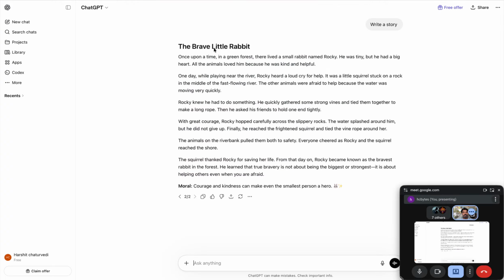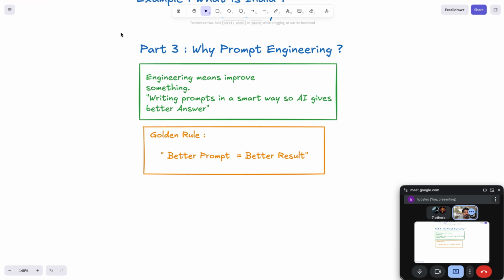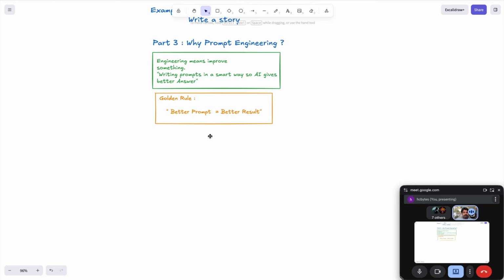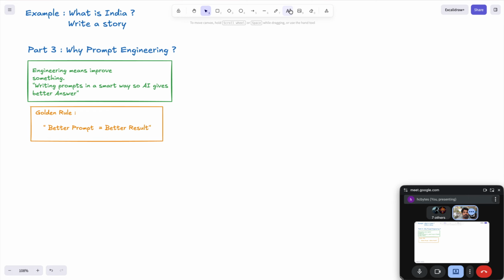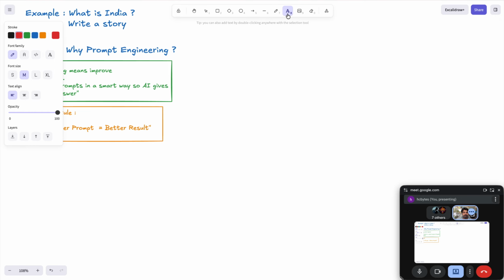Same like here. What I wrote here is, write a story. So this is a bad prompt. Why is it a bad prompt? Because I got a random answer, but I wanted a story about a lion. That means we need to explicitly tell the AI that I want a story of a lion. ChatGPT takes my question and within a second gives me an answer. Okay, fine. Now there is one important formula that you need to focus on while writing a prompt. I'll write it here: the formula for a good prompt.